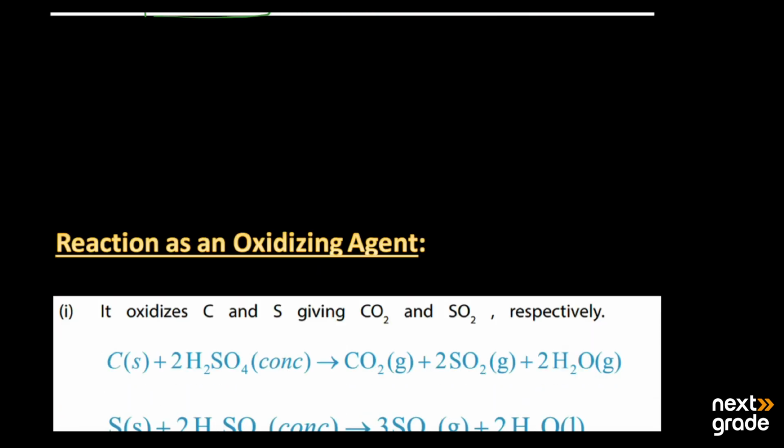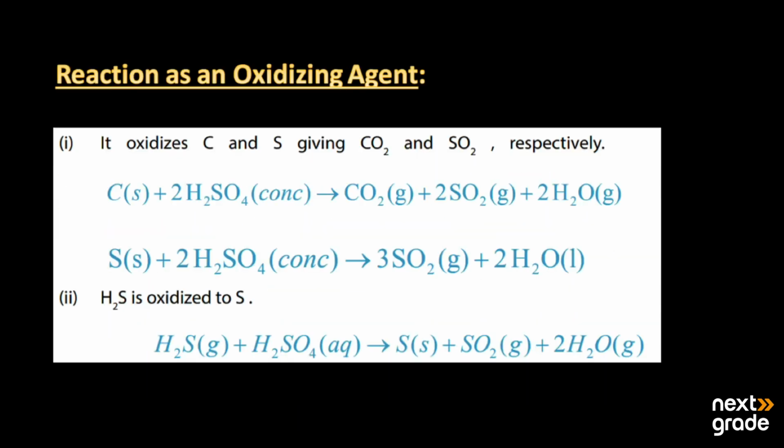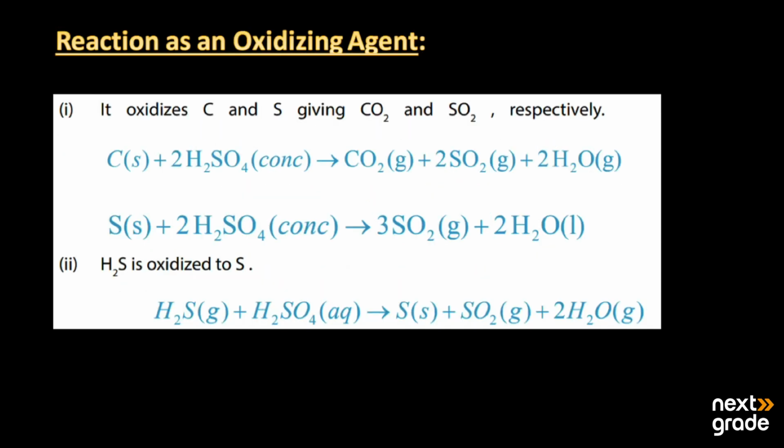Then we have its reactions as an oxidizing agent, that it oxidizes other substances but reduces itself. So it can oxidize carbon and sulfur, giving carbon dioxide gas and sulfur dioxide. Before the reaction they are carbon, but after the reaction there is an addition of oxygen. So it is used as an oxidizing agent.